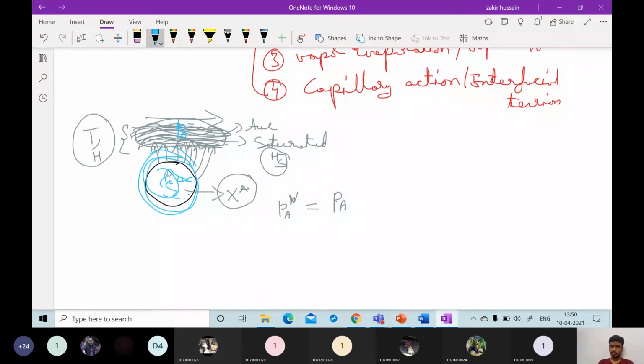The water on the surface of the liquid has a vapor pressure, PAV. Whenever the vapor pressure of the liquid is equal to the partial pressure of vapor in the gas, it is called equilibrium. So the entire process has reached equilibrium.